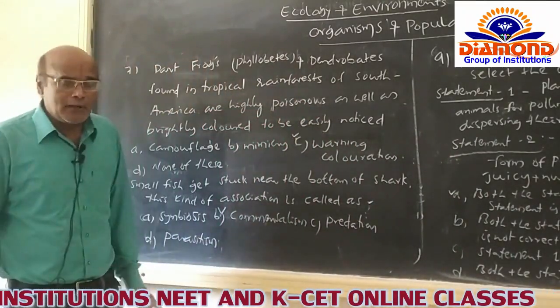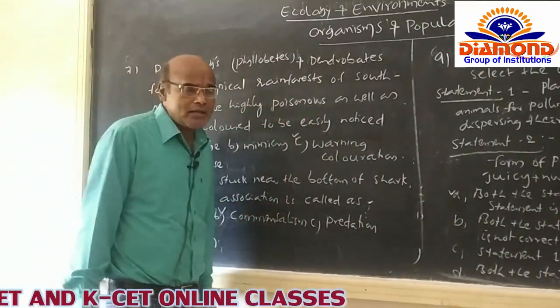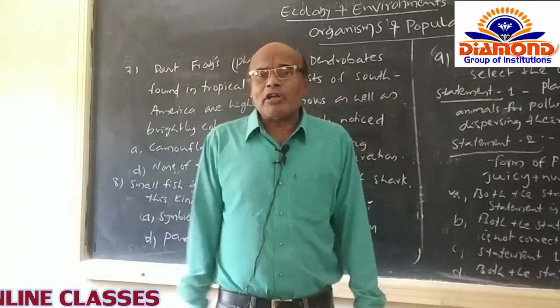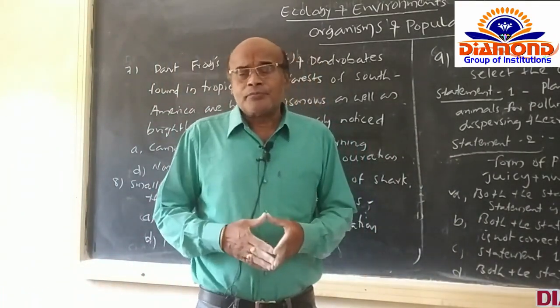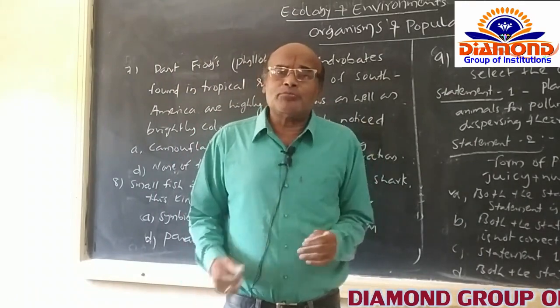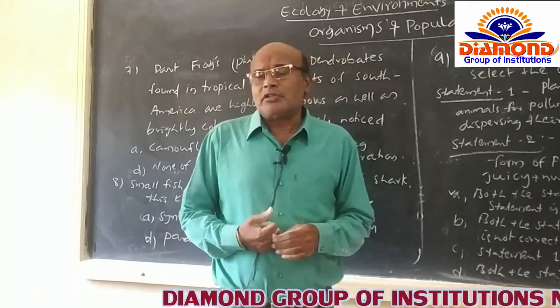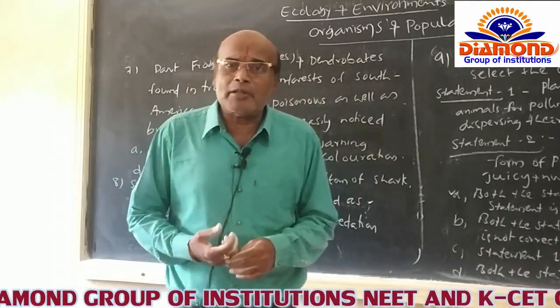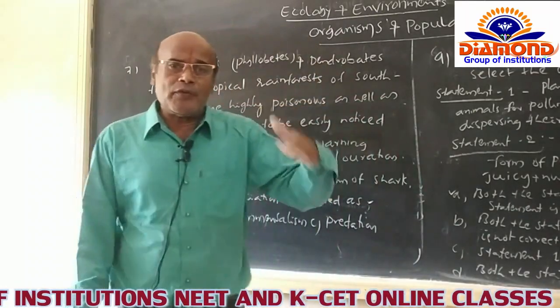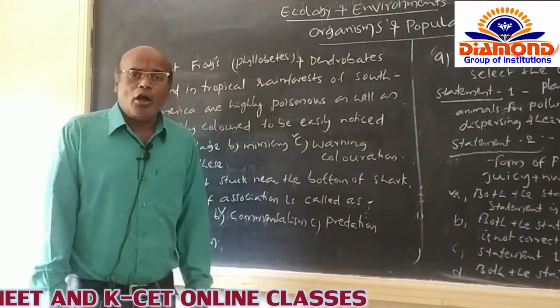And the next is parasitism. Parasitism is also one of the symbiotic associations in which only one of the organisms is benefited. The benefited organism is named the parasite, and the adversely affected organism is named the host.